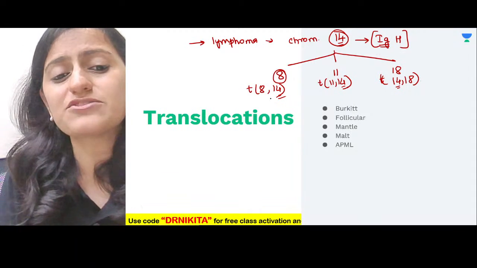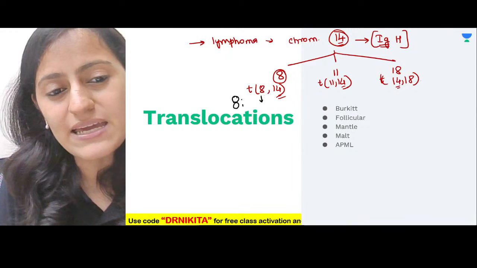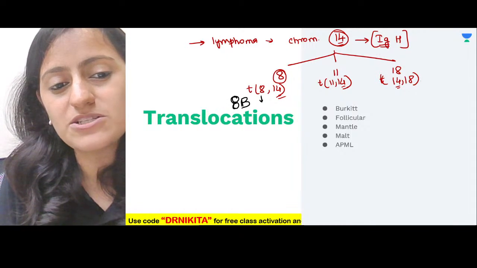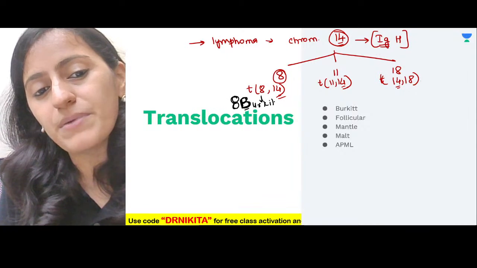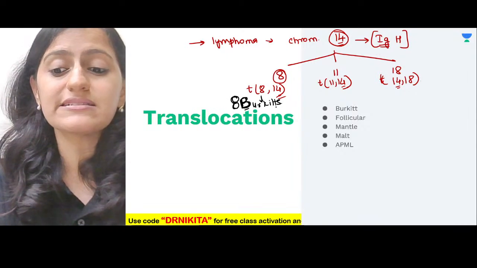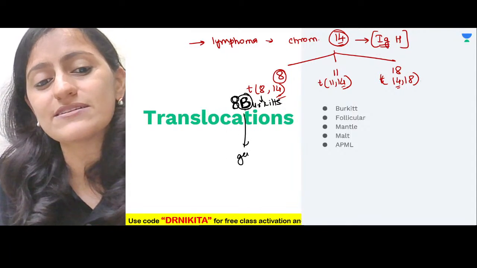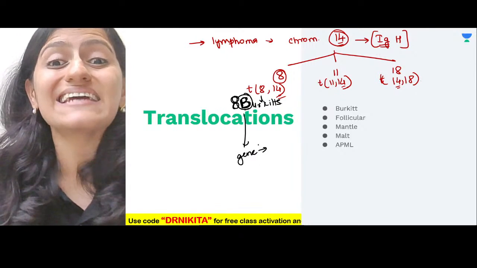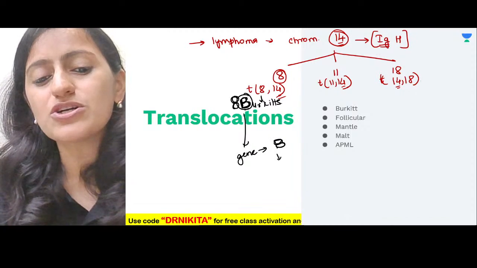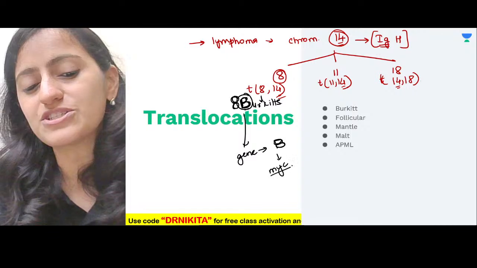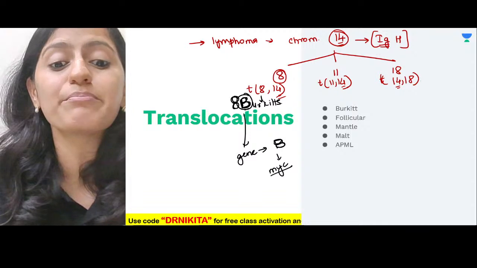And where do we find these translocations? Remember number 8: when you write the number 8, it looks like the alphabet B. So remember it is Burkitt's lymphoma. This was a question asked in one of the recent NEET exams also. In Burkitt's lymphoma, why chromosome number 8? Because on chromosome 8 we have the MYC gene.